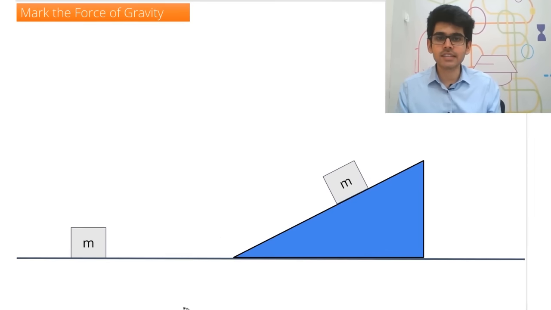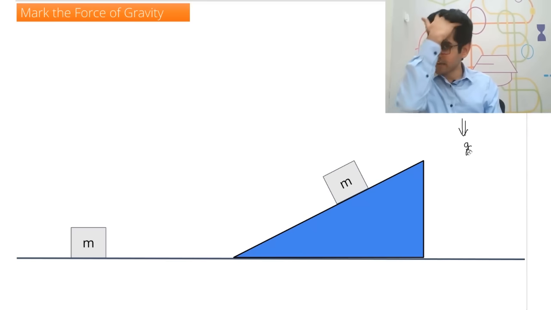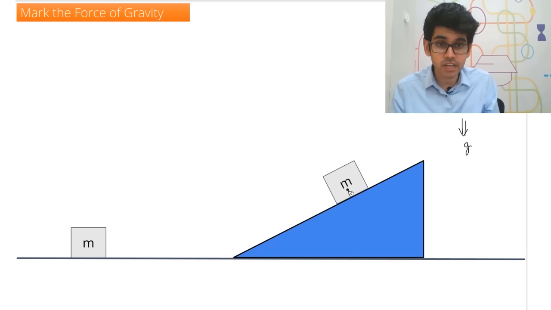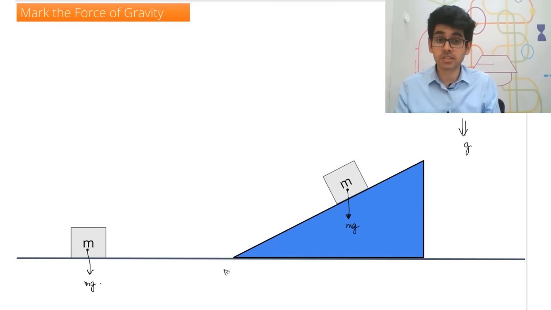So now understanding this, abhi let's do a quick activity. This is a mass m, this is a mass m, and acceleration due to gravity is downward, okay? So because earth का center नीचे ही होता है. Now everybody, let's mark the weight forces, or the force of gravity will be downwards. तो यहाँ पे because gravity is acting downwards, the force will be m into g, ठीक है? And here the force will be m into g. So these are the forces.